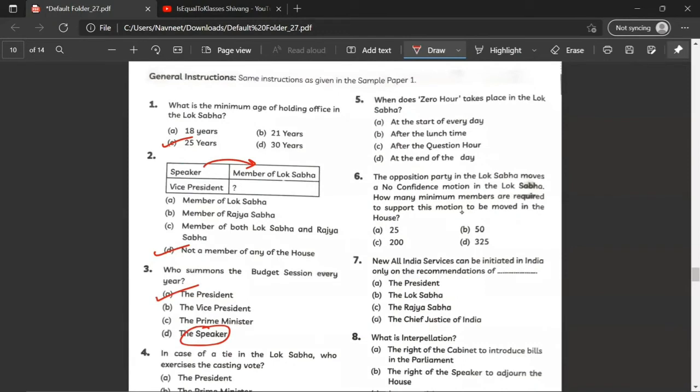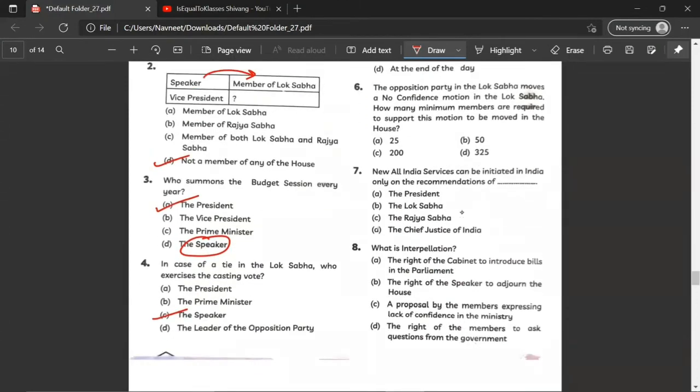When does zero hour take place in Lok Sabha? As I previously said, it takes place after question hour. The opposition party in the Lok Sabha moves a no confidence motion. By default, you must know that the answer would be 50. How many minimum members? 50 minimum members are required. New All India services can be initiated in India only on the recommendations of the Rajya Sabha. So this is an exclusive power of the Rajya Sabha. What is interpellation? The right of the members to ask questions from the government.